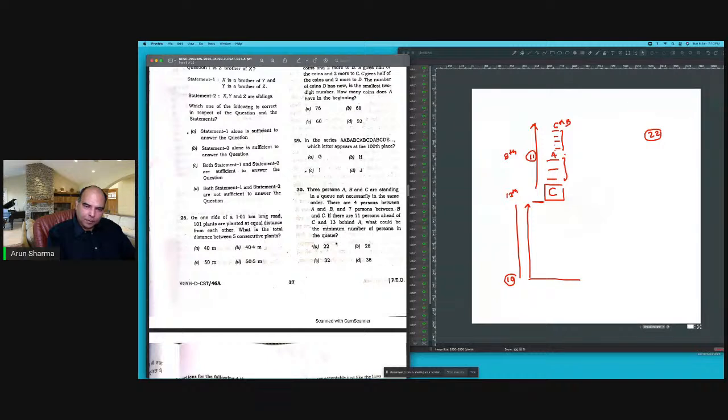All the conditions are met. What will be the minimum number of persons in the queue? All the conditions are met here. It is 22.